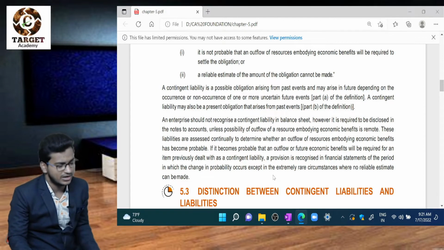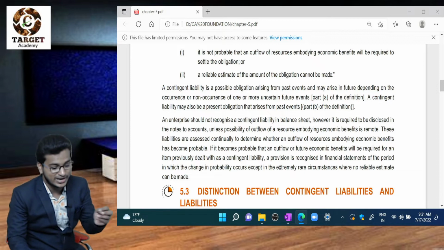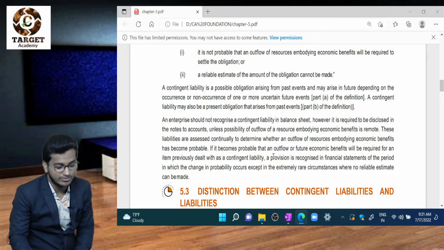If there is reliability, then we need to create a provision in our books of accounts.